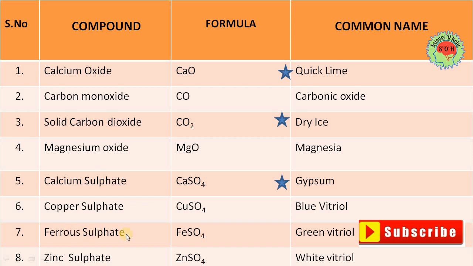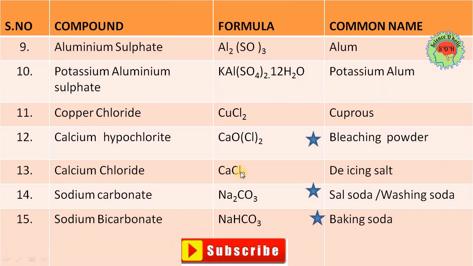Now seventh, ferrous sulfate, FeSO4, that is green vitriol. Zinc sulfate, ZnSO4, that is white vitriol. Now you can see this vitriol is common, so you can easily learn these names. Now ninth, aluminum sulfate. Formula Al2SO3.